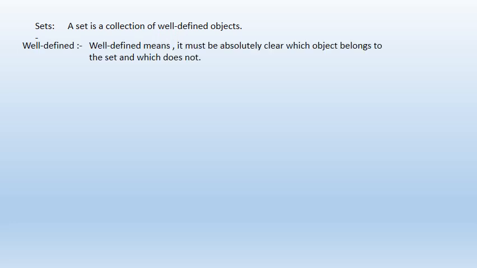So students, now what is a set? A set is a collection of well defined objects. What is a set? A set is a collection of well defined objects. Now what do we mean by well defined? Well defined means it must be absolutely clear which objects belong to the set and which do not.